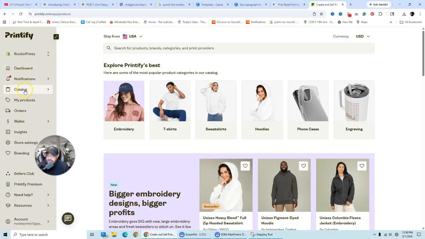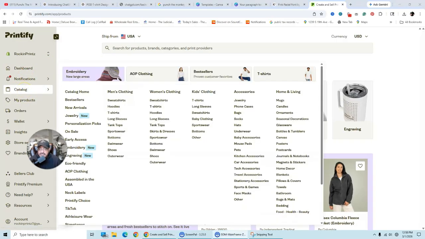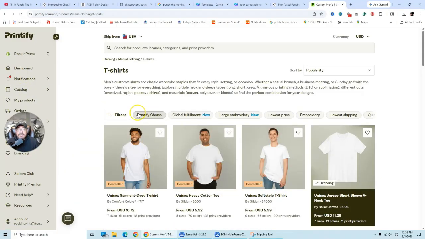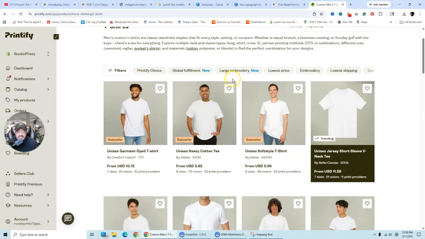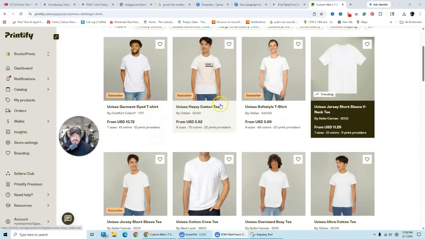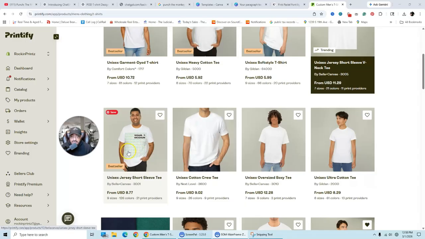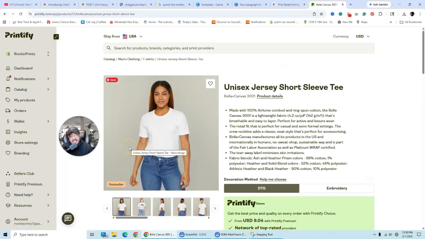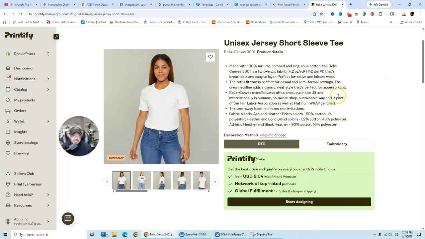Okay, so we're going to go to catalog here, and I like to use Bella Canvas. We're going to go to t-shirt. Okay, Bella Canvas seems to be the money maker for a lot of my customers. They like Bella Canvas. Men usually like the heavy t-shirts, the ones that I found for me. A lot of men like those t-shirts, but a lot of guys as well as females like to use the Bella Canvas 3001. I guess it's a nice snug fit, and kind of loose at the same time.